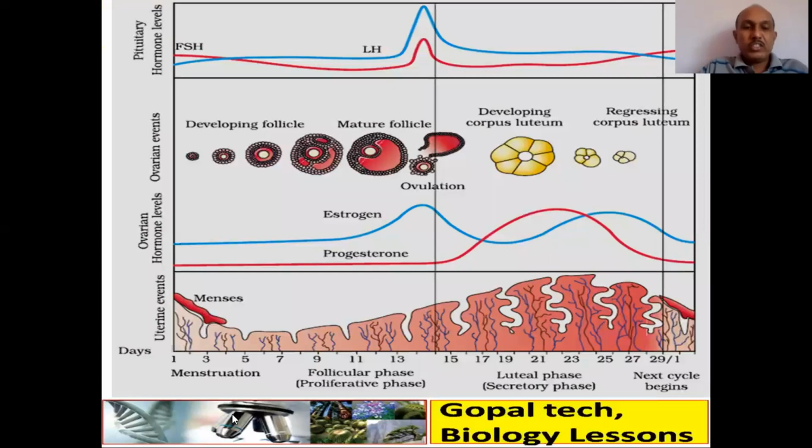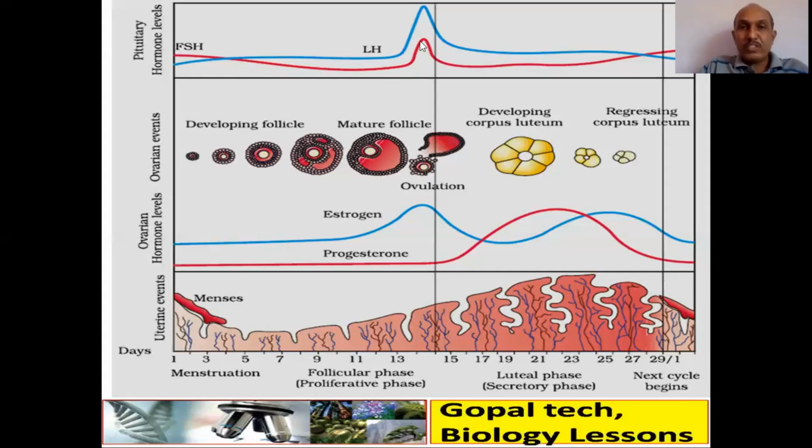See, so these are the stages: menstruation phase, follicular phase, ovulation phase, luteal phase, या secretory phase, and then after 28 and 29, next cycle will begin. So there are 4 events. One is uterine events, then ovarian hormone level, progesterone and estrogen, then ovarian events, that is developing follicles, and pituitary hormone level. Now if you come here, FSH and LH are initially low, but see that first the FSH will increase, then LH will increase. So during that FSH, see there is a development of primary follicles into mature follicle or Graafian follicle.